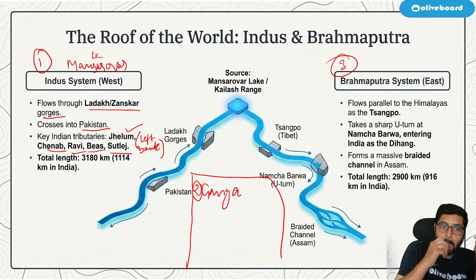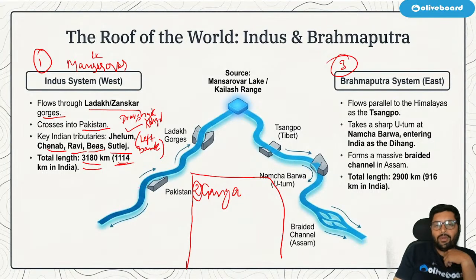Some of the right bank tributaries are Dras, Shyok, Kargil. Correct. They are in the northern part. So the total length of Indus is 3,180 kilometers, of which 1,114 kilometers is in India. Indus finally goes into Pakistan and drains into the Arabian Sea, near, I think, the port of Karachi.